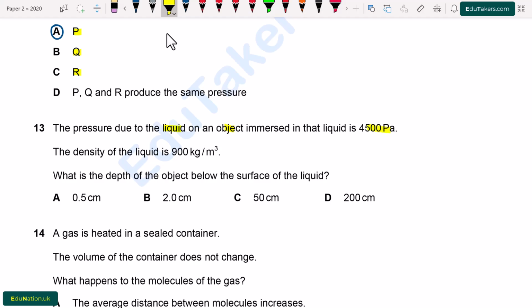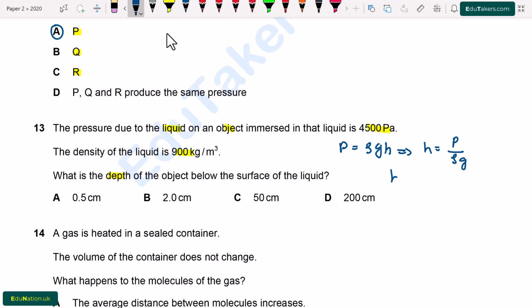Question number 13. The pressure due to liquid on an object immersed in that liquid is 4500 Pascal. The density of liquid is 900 kg per cubic meter. What is the depth of the object below the surface of the liquid? So here we have to find out the depth of the object. I write here the pressure due to the liquid on the object is equal to the product of density, acceleration due to gravity and depth. From here we have to find out the value of h.